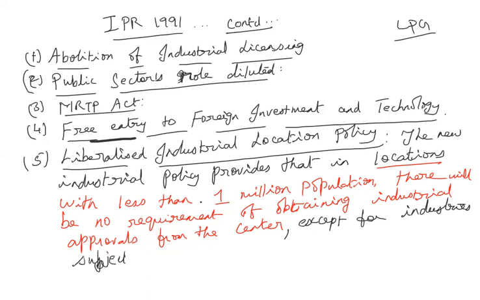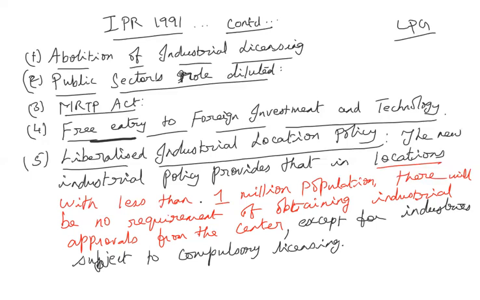So what is the meaning of this? If any private sector wants to establish their own unit in places where the population is less than 1 million, they can establish their own industry without getting the required approval from the government.